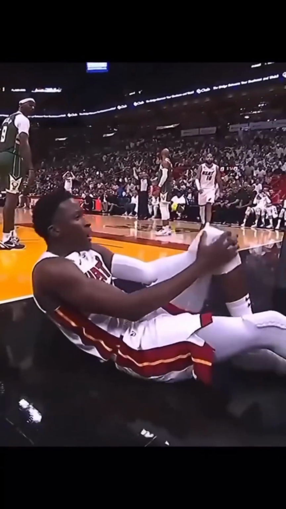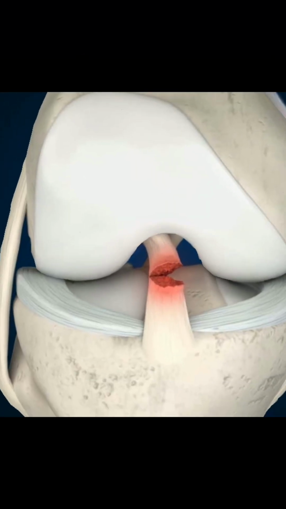Knee injuries, for instance ACL tears. The anterior cruciate ligament can tear when the knee is forced to twist or bend unnaturally, often during rapid changes in direction or when landing from a jump.